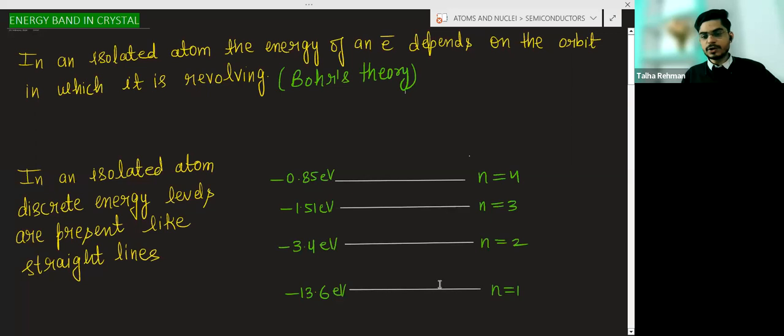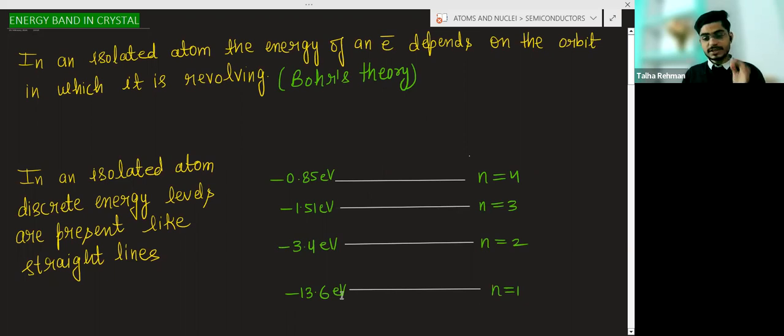So this is the way to represent the energy levels of electron revolving in different energy levels. For n is equal to 1, means for the first orbit, the energy of the electron will be minus 13.6 electron volt.